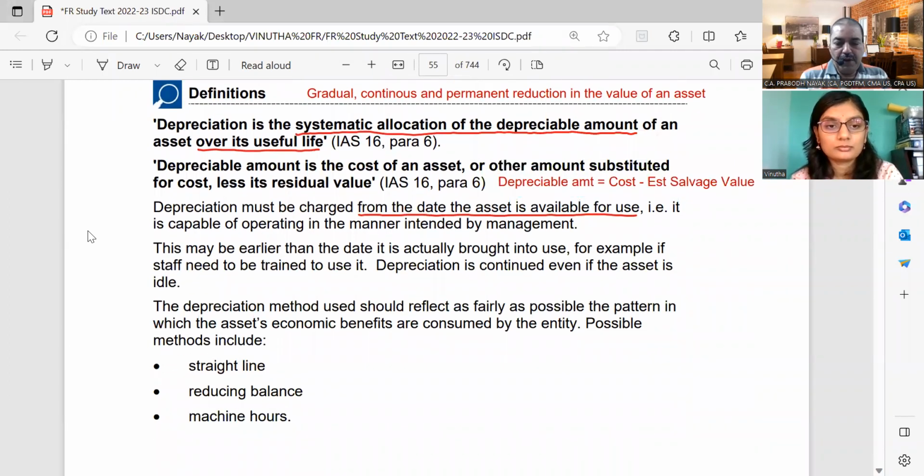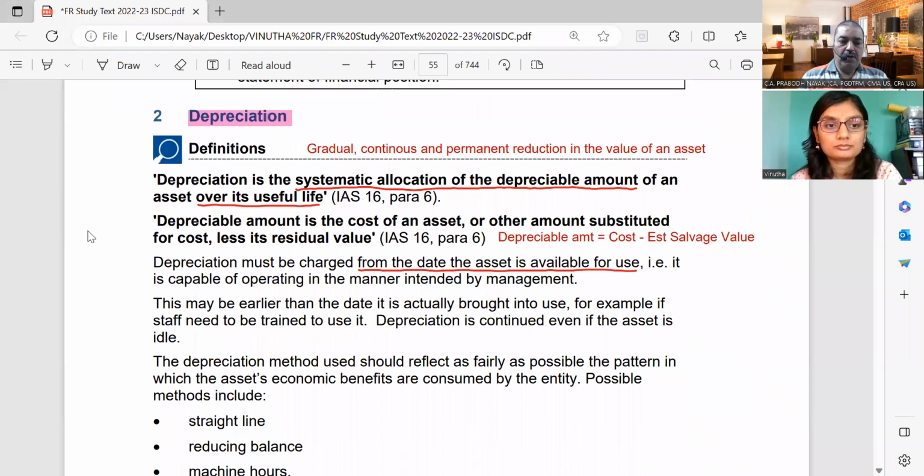So today we start with the depreciation topic covered under IAS 16. Normally, depreciation is defined in three words: gradual, continuous, and permanent reduction in the value of an asset. So the concept of depreciation is that it is a gradual, continuous, and permanent reduction.